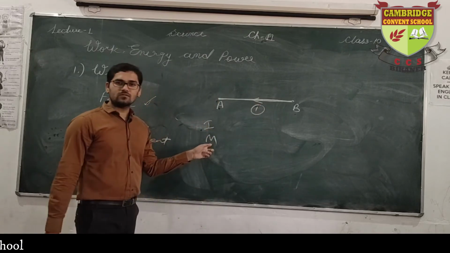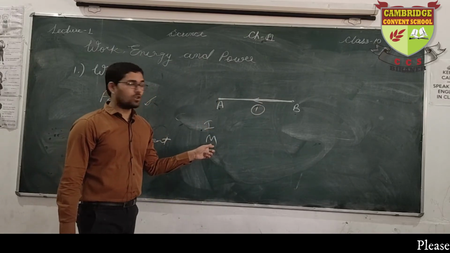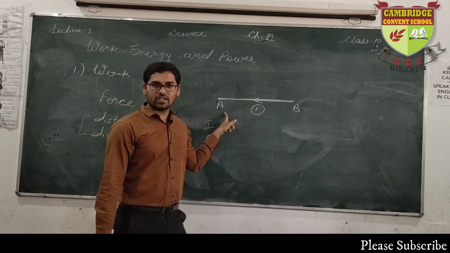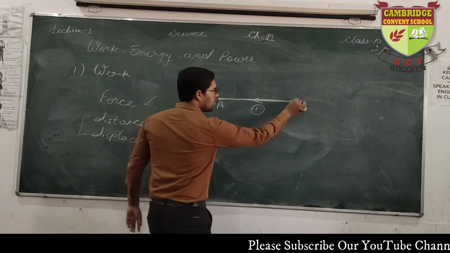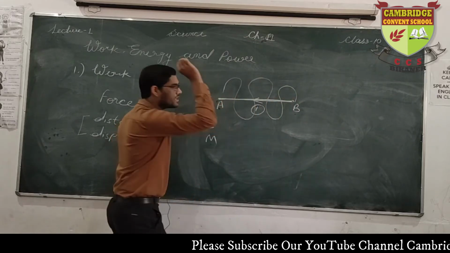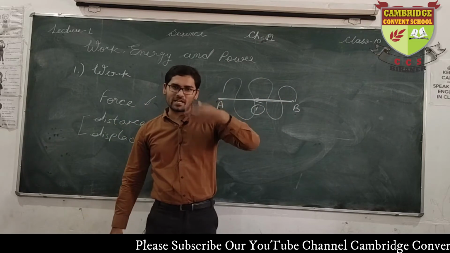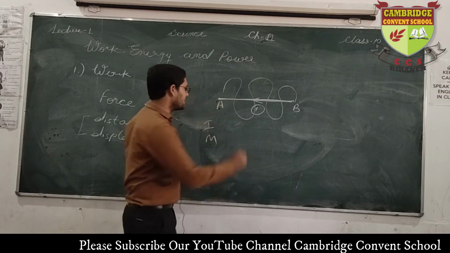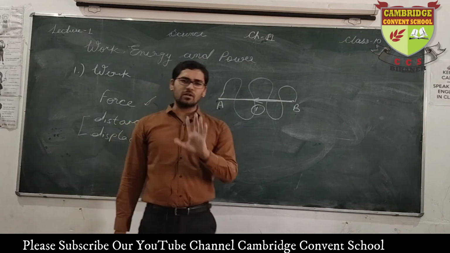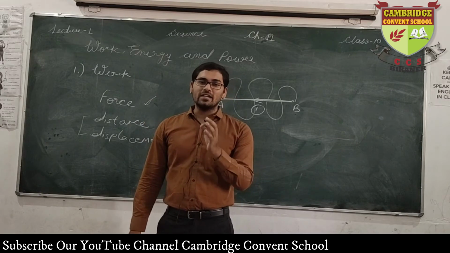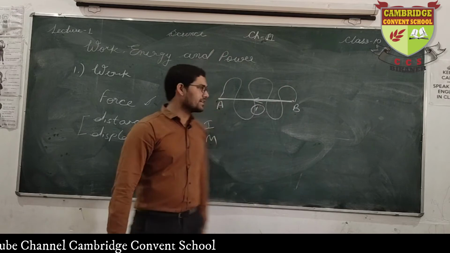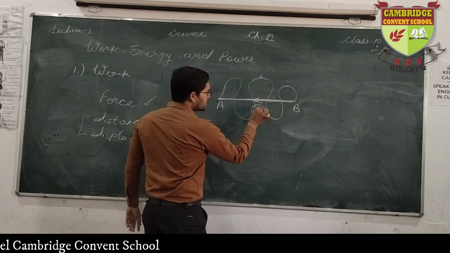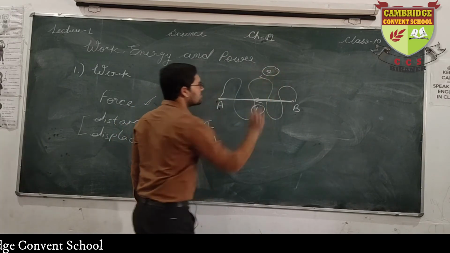What about the mischievous boy? What will happen? He will not come to the classroom directly or by the shortest path. He will go round and round, wandering from one place to another, and then he will return, because he wants to pass his time and doesn't want to attend his lecture. Clear? So in simple words, he came into class covering a long path, a long length. This is condition 1 and this is condition number 2.